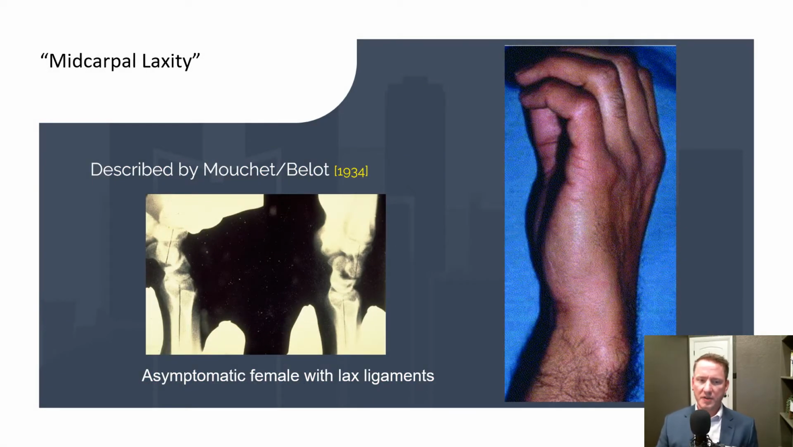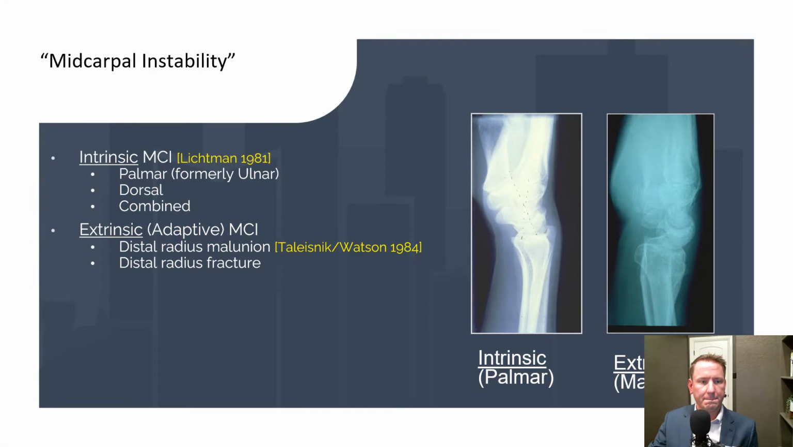Instability of the midcarpal joint was first described in the mid-1930s in an asymptomatic female noted to have instability of her wrist ligaments. It wasn't until nearly 50 years later that the term midcarpal instability was introduced by Dr. Lichtman, and this was broken into intrinsic and extrinsic midcarpal instability as a result of the etiology. Intrinsic midcarpal instability was further subcategorized into palmar, dorsal, or combined types, and extrinsic or adaptive midcarpal instability was reported as a result of distal radius malunion and more recently distal radius fractures.